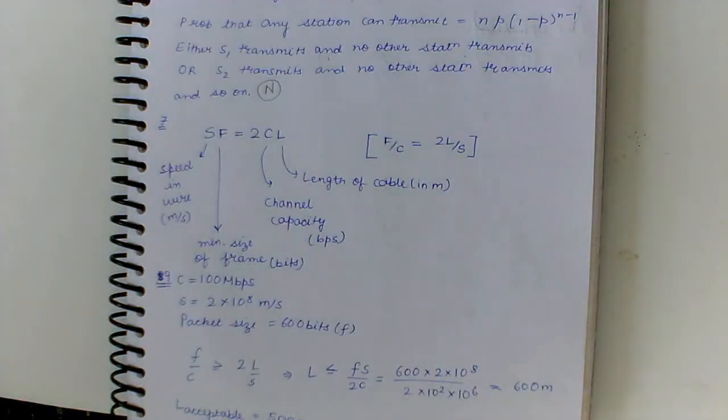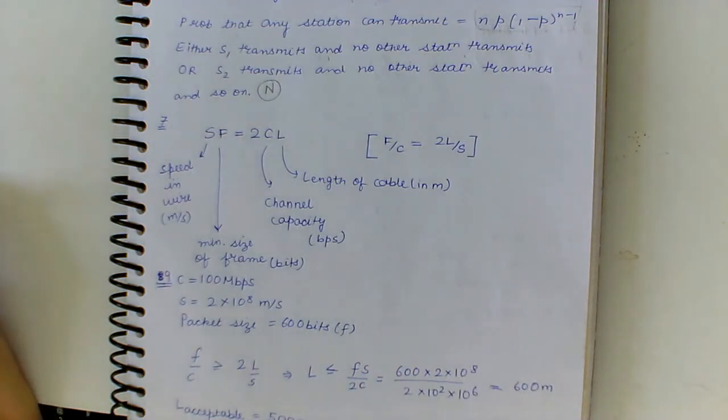Now moving on to question number 7. In an Ethernet, which of the following conditions is true? Where F is the minimum size of frame in bits, C is the channel capacity in bits per second, L is the length of cable in meters, and S is the speed in the copper wire in meters per second.